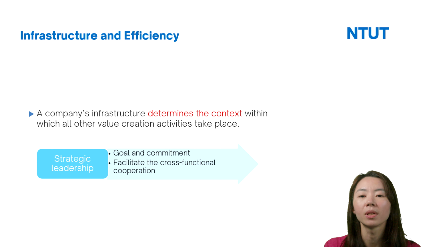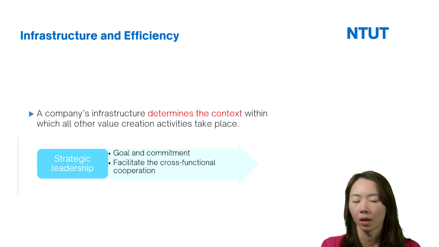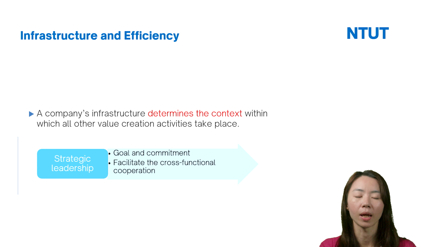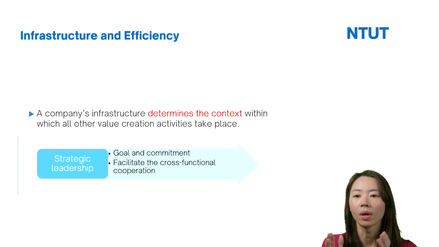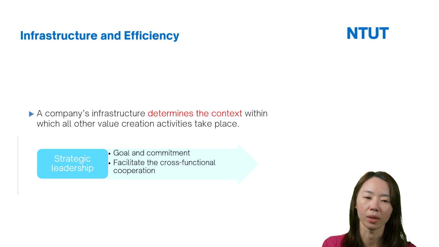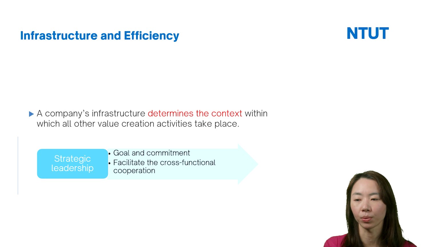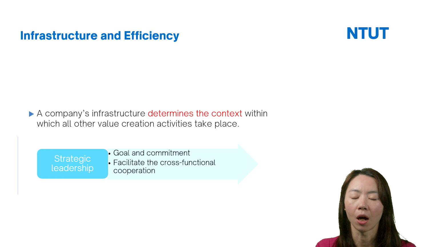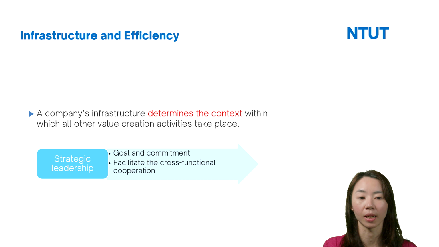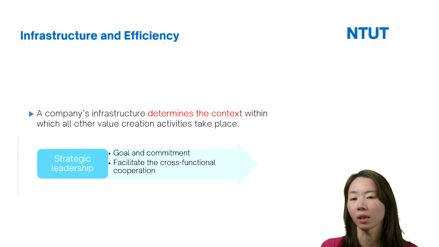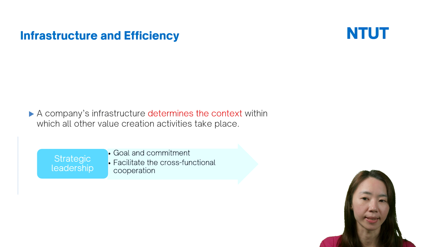So if the firm wants a product design that is easy to manufacture, the R&D department and the production department have to coordinate with each other. So in these situations, the CEO and the top managers have to facilitate the cross-functional cooperation, and then the firms can enhance the operational efficiency.